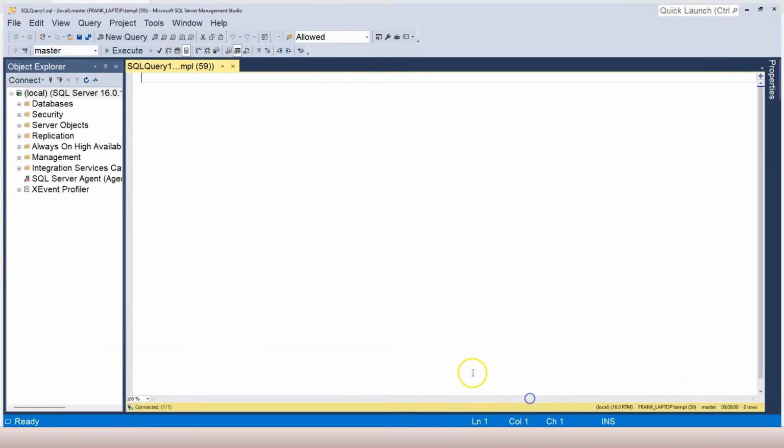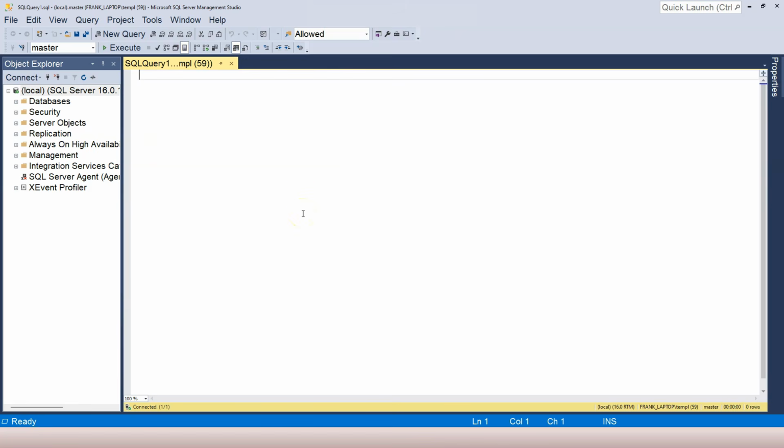So let's go into SQL Server Management Studio. If create database are the keywords for creating a database, then what will be the keywords for creating a table? Obviously, it's going to be create table, followed by the table name. We're going to use the same example.